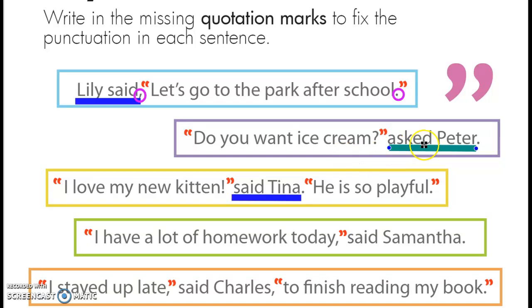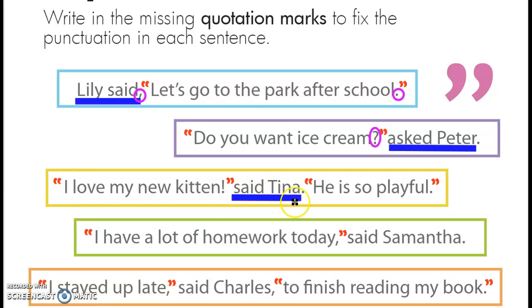"Do you want ice cream?" asked Peter. Now, this one is a bit different. Most of the time, if you're going to have a speech tag after the dialogue, you place a comma before the quotation marks and then have your speech tag. But because this is a question, it is a question mark, and this piece of punctuation ends the quotation.